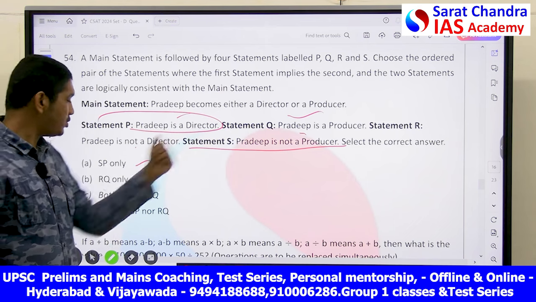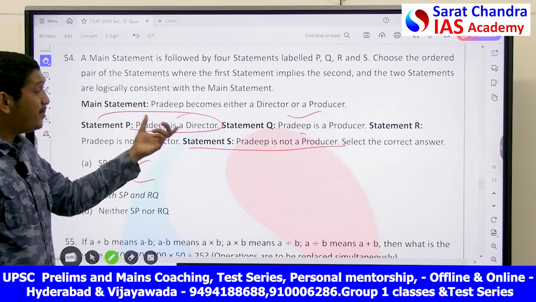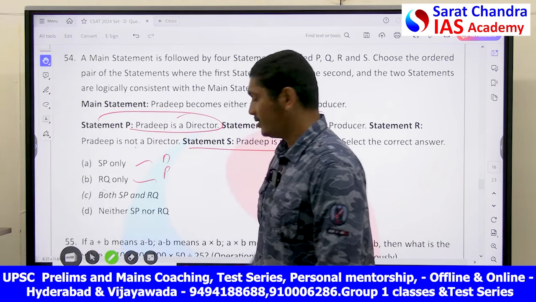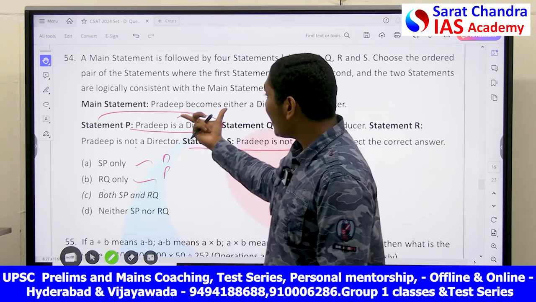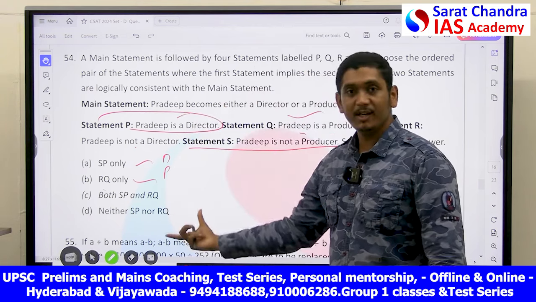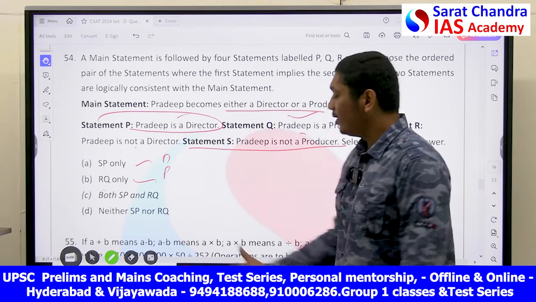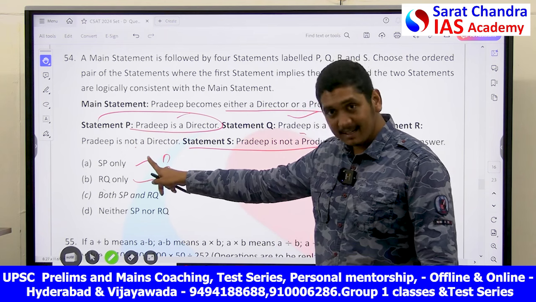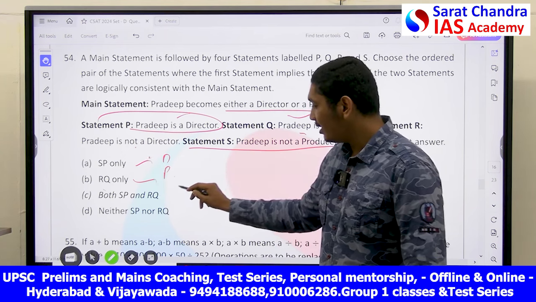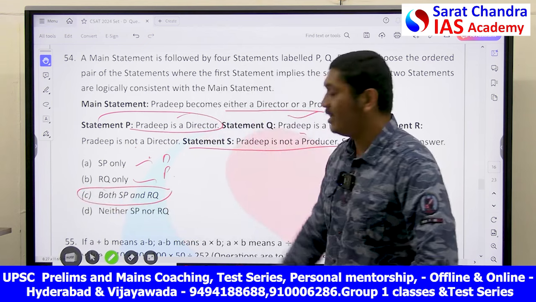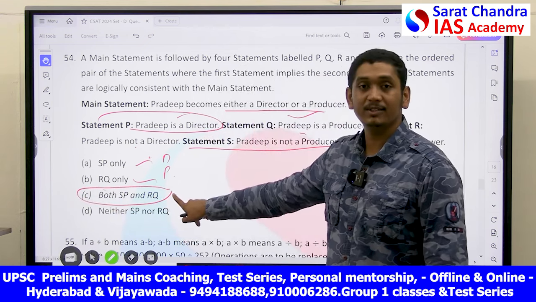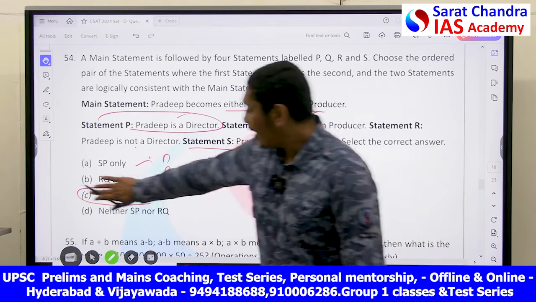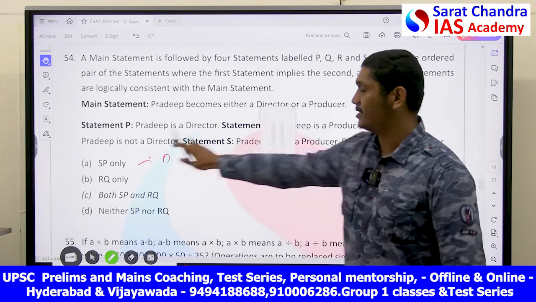But nowhere do these two statements clearly say that Pradeep is either director or producer. They say that Pradeep is a director clearly, or a producer, but they never said either. They are asking you to find such a relationship which shows you this statement. Now look at this. Both SP and RQ. That is, Pradeep could be either director or producer is what option C clearly shows you. So the answer for this question is option C. Both SP and RQ are the statements reflected in the main statement.